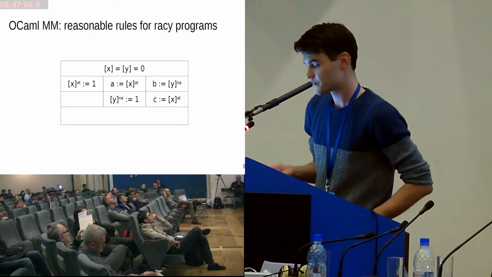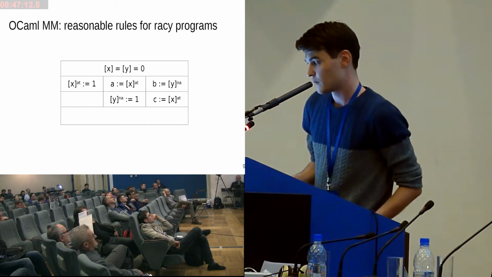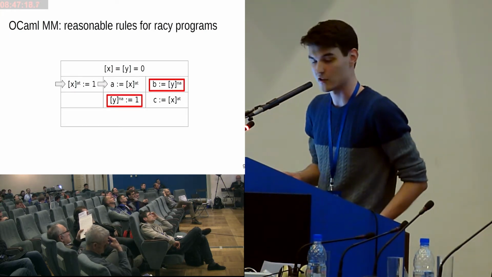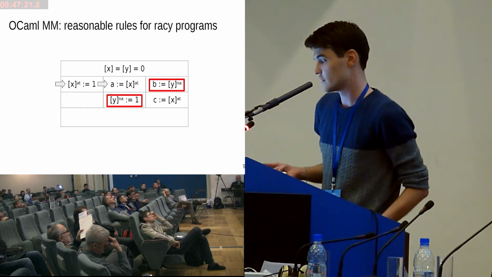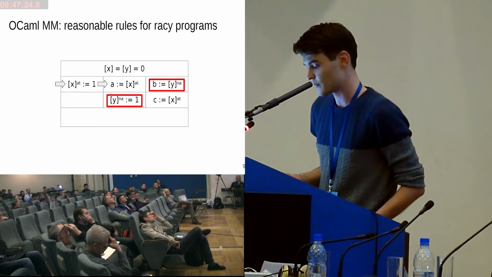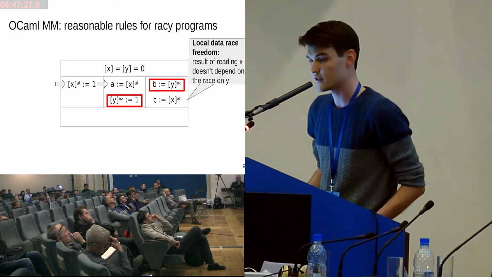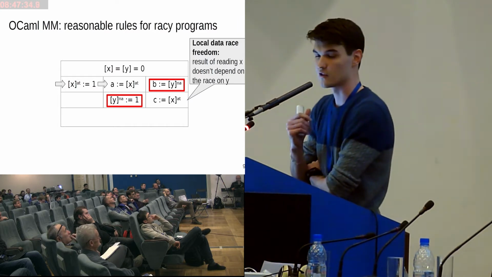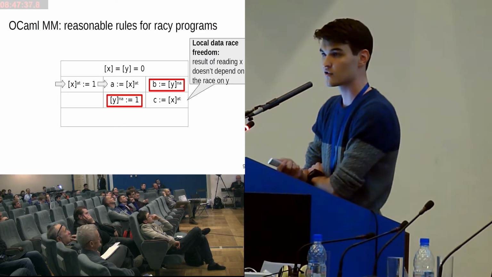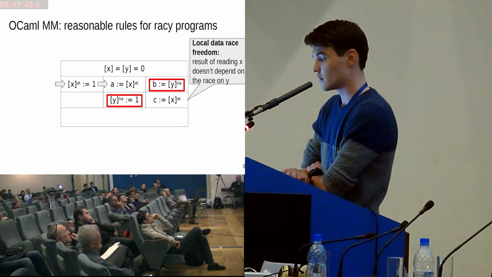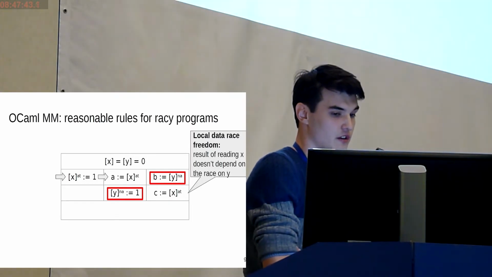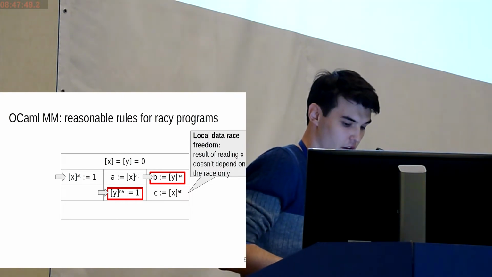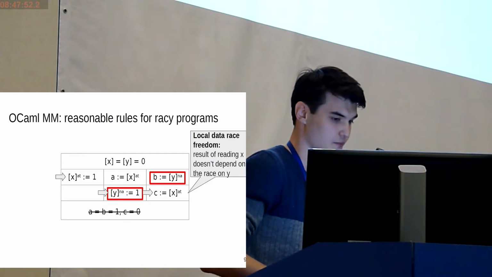Let's try and execute a similar program in this model. We'll start 2 instructions, and at this point of time we will see data race for Y variable because this is not atomic access, but OCaml model offers us the local data race freedom. It says that the result of reading X doesn't depend on the race on Y. So when we execute the reading in Y, in Y, in X, we will only be able to read 1, and the result we know is already prohibited.